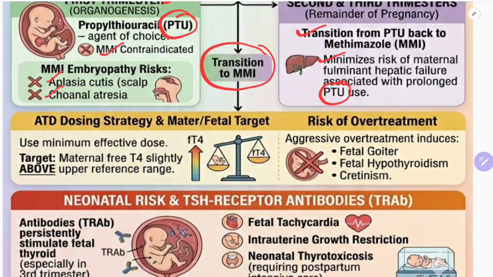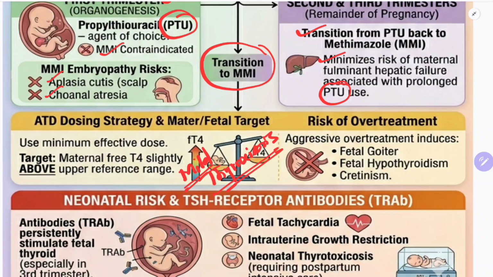Now, how do you dose? What should be our aim? Remember, our aim in treating hyperthyroidism in pregnancy is to maintain mild hyperthyroidism, mild thyrotoxicosis. What does that mean?